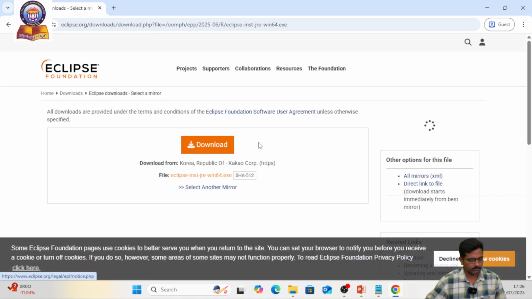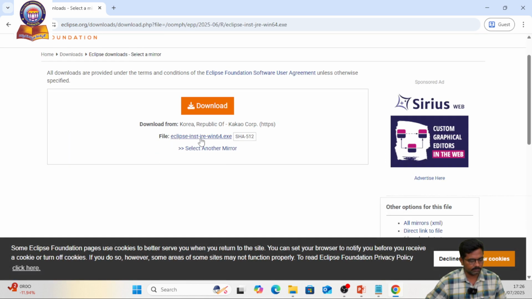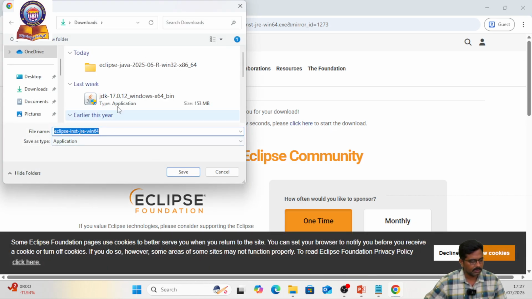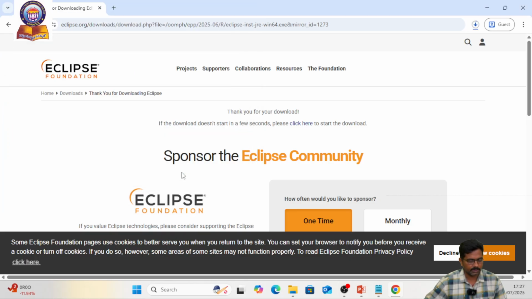We are getting into the page where we have the .exe. The third step is to download this file. Just click this one. It starts, and it is placed in the downloads folder.